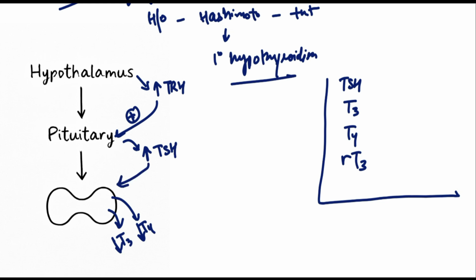The increase in TRH and TSH is not going to increase the production of T3 and T4, as in this case there is autoimmune destruction of the thyroid gland. Because of this, there are still low levels of T3 and T4 despite the increased secretion of TSH. So in this case, there is increased TSH, decreased T3 and decreased T4. As for reverse T3, because of the low level of T4, there will ultimately be a low level of reverse T3.